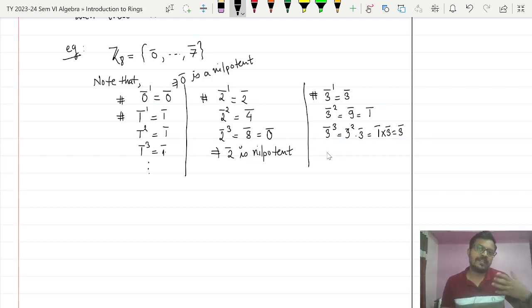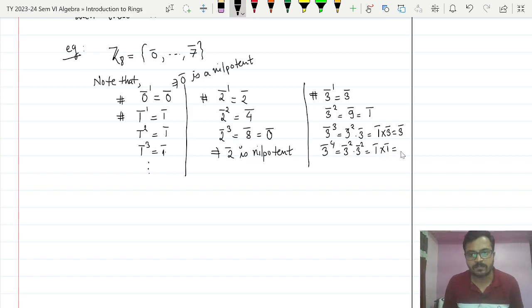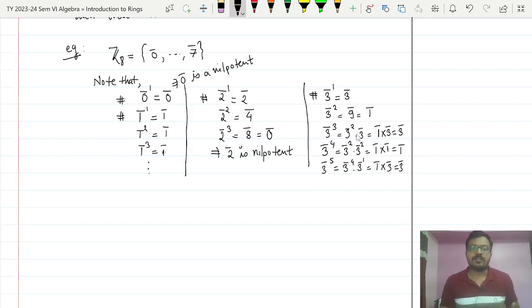So we will take the next positive power of 3 bar. 3 bar raised to 4 is 3 bar raised to 2 multiplied by 3 bar raised to 2. But the value of 3 bar raised to 2 is 1 bar, and 1 bar multiplied by 1 bar is again 1 bar. What about 3 bar raised to 5? It is 3 bar raised to 4 multiplied by 3 bar. But 3 bar raised to 4 is 1 bar, so 1 bar multiplied by 3 bar is equal to 3 bar. Do you see a pattern here?